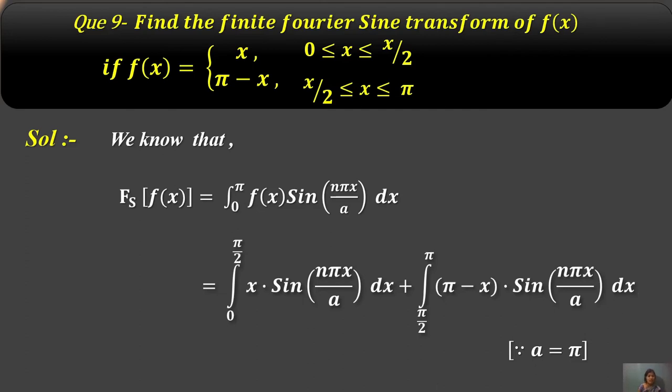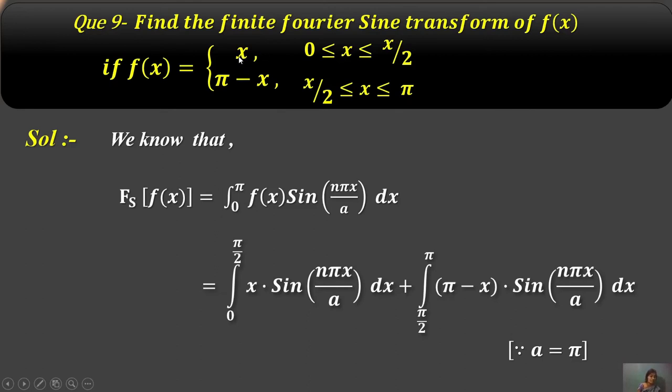In this equation, the first function x has limits 0 to π/2, and the other function π − x has limits π/2 to π. This is f(x), and this is also f(x).